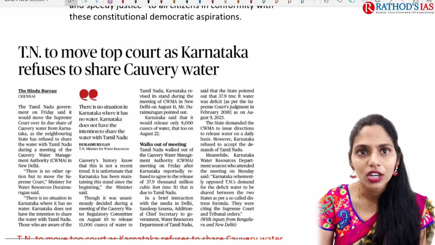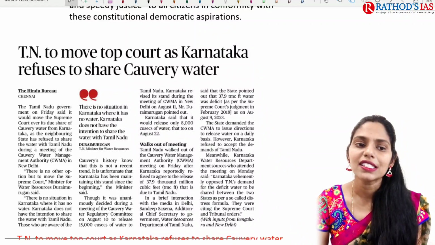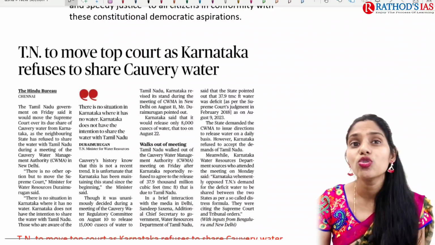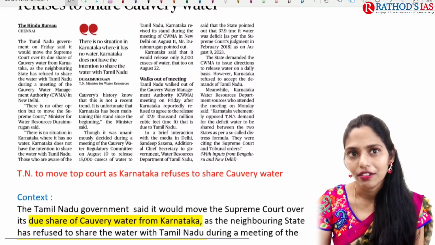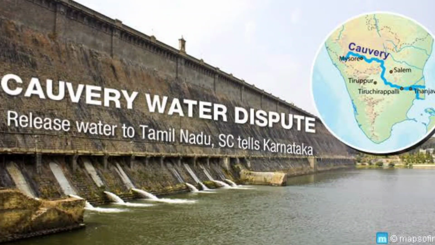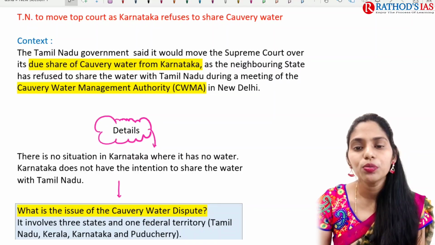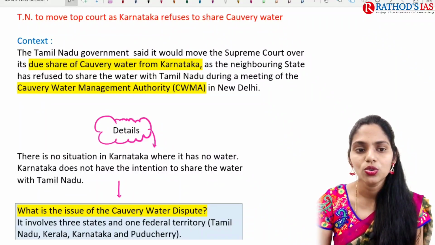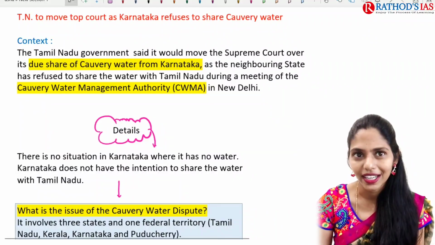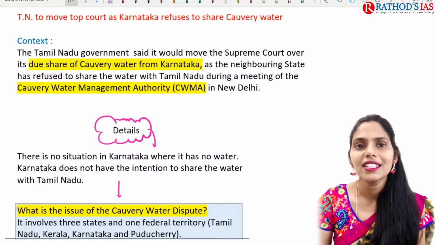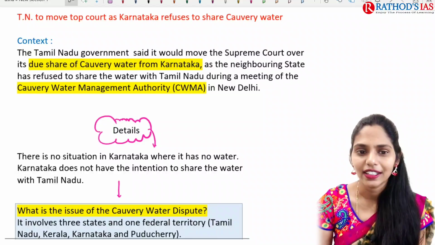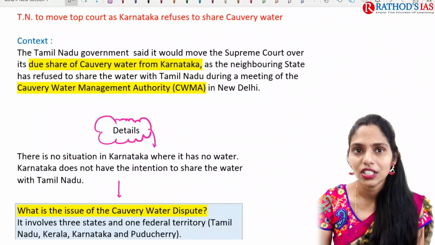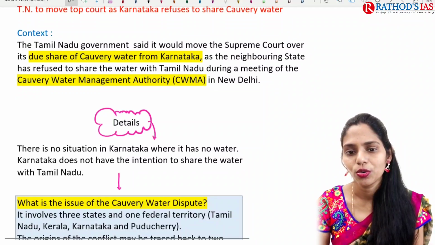It is about the Kaveri water dispute. The title says Tamil Nadu to move top court as Karnataka refuses to share Kaveri water. If we are talking about the context, it says that the Tamil Nadu government said it would move the Supreme Court over its due share of Kaveri water from Karnataka. So here the complaint is given by Tamil Nadu against Karnataka. These two are neighboring states through which the river Kaveri flows.